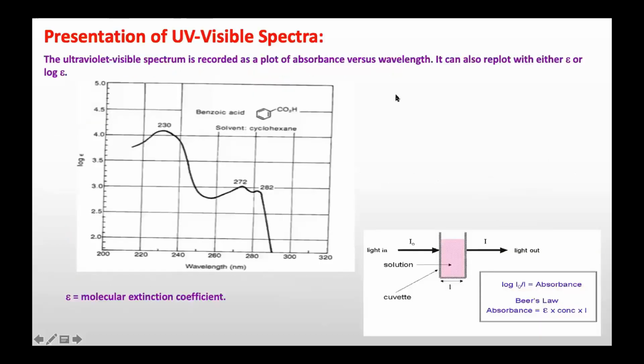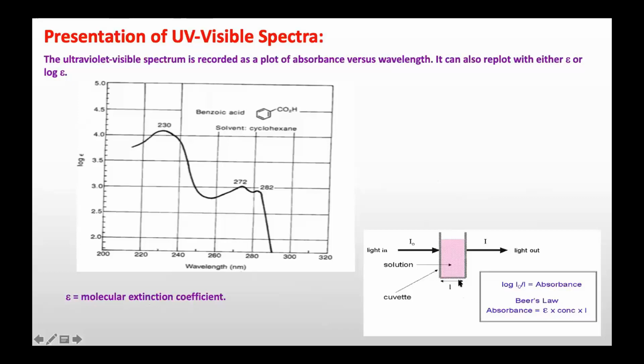This is the UV spectrum of benzoic acid. So this is the spectrum between wavelength and absorbance, or it can also be plotted between epsilon or log epsilon, where epsilon is the molecular extinction coefficient, and it works based on the Beer-Lambert law. So Beer-Lambert law is that absorbance is directly proportional to the concentration and the length.